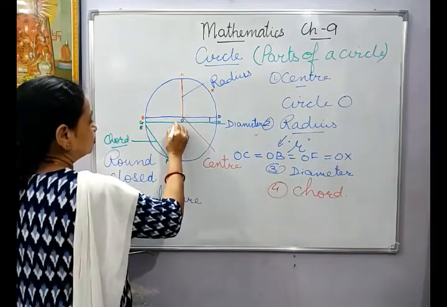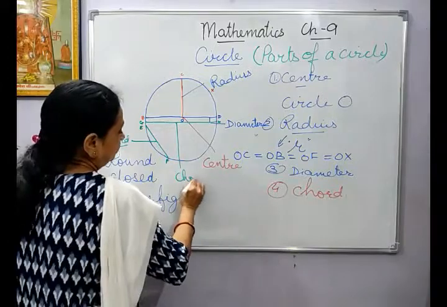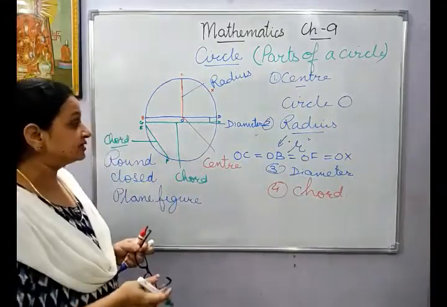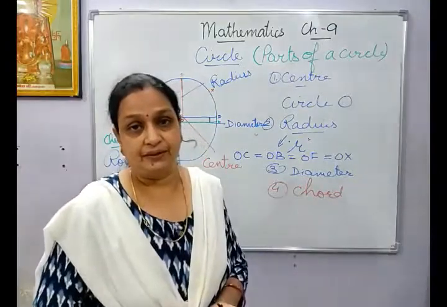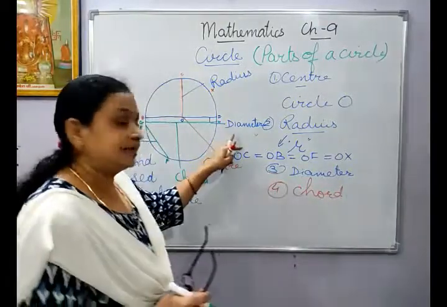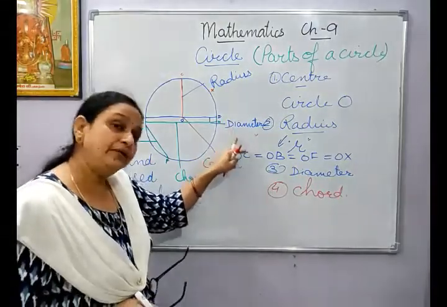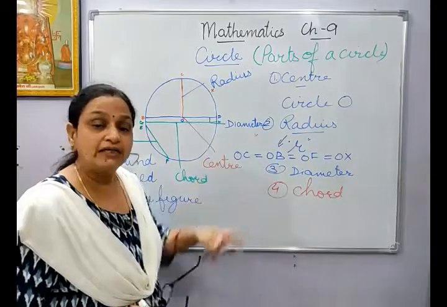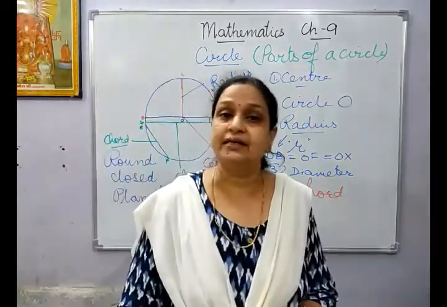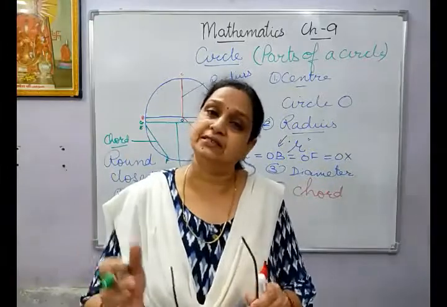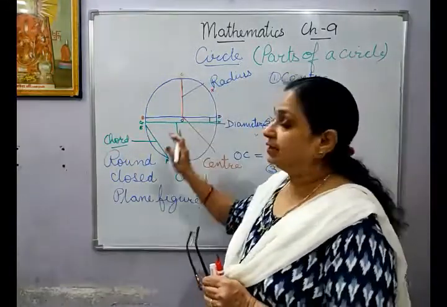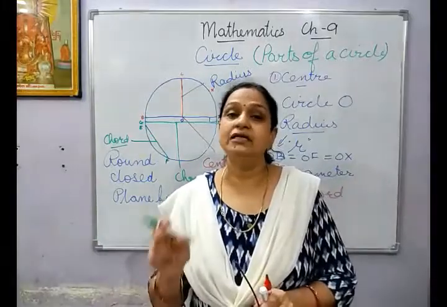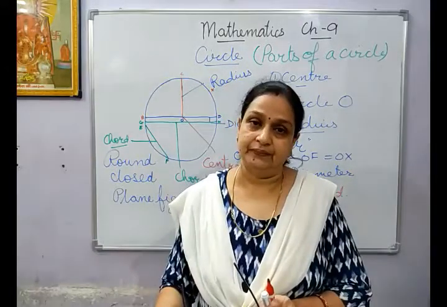It is also a chord. But the difference is that it is not passing through the center. That means the diameter will also be a chord. Diameter is also a chord. But since it is passing through a center, we have named it separately as a diameter. And because of that, diameter is said to be the longest chord of the circle.